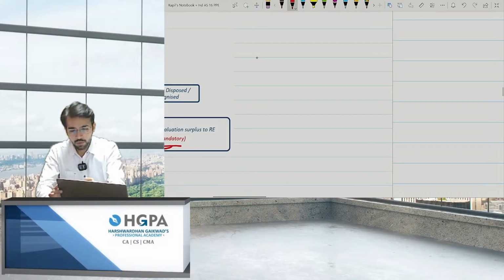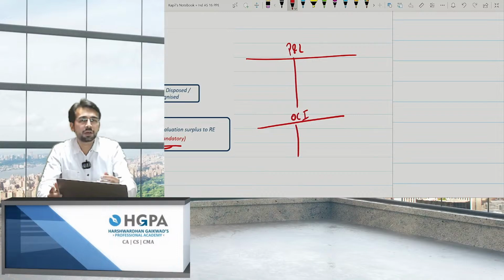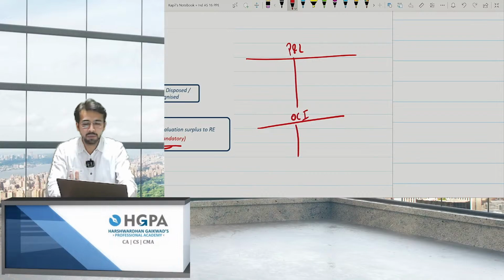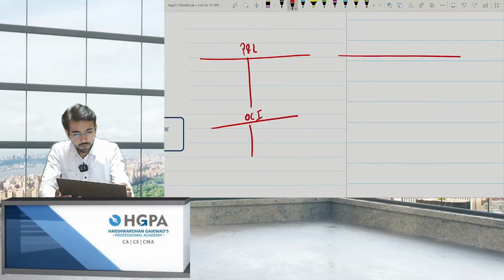Example, what they are telling. See, this is P&L and this is OCI, other comprehensive income. It is as well as P&L. Okay, I'm making a T because this is the easy format. Okay, so initially if you have a balance sheet over here, there is other equity over here.